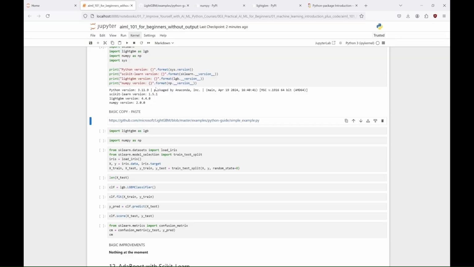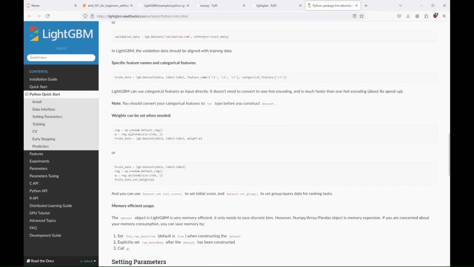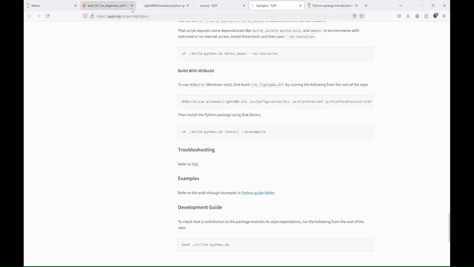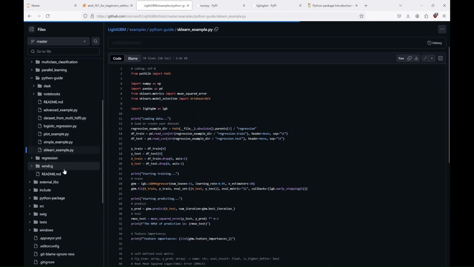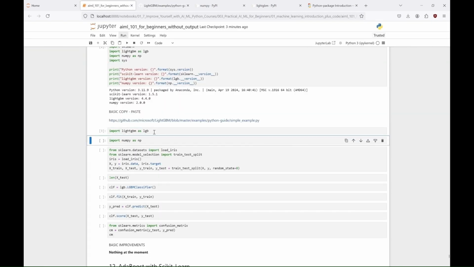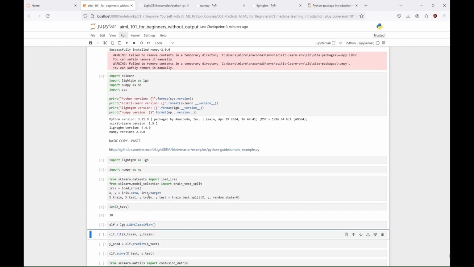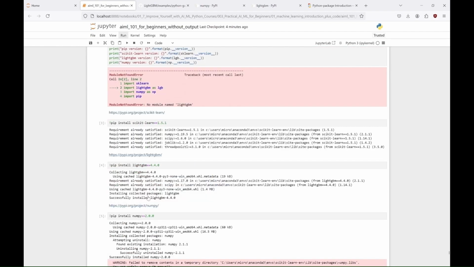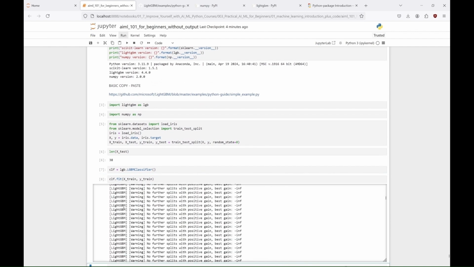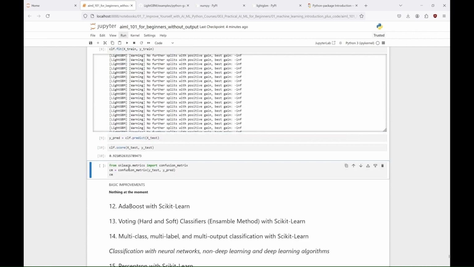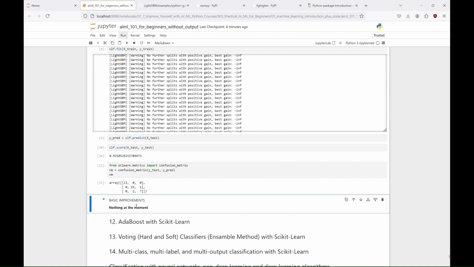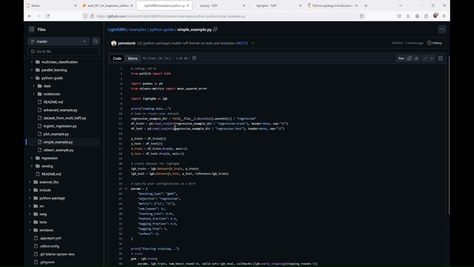And now, let's find an example to run. I found one using Iris dataset, but I think it's gone now. So you can try using another example instead. Anyway, here we can see how it performed. We loaded the Iris dataset, split it into training and test sets, and created a light GBM classifier. We fit the classifier to the training data and predicted the labels for the test set. We then evaluated the model's performance with a confusion matrix, and obtained a score of approximately 92%.